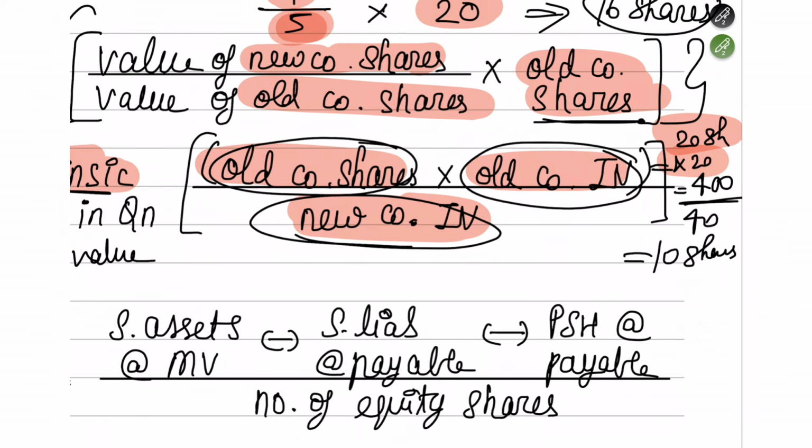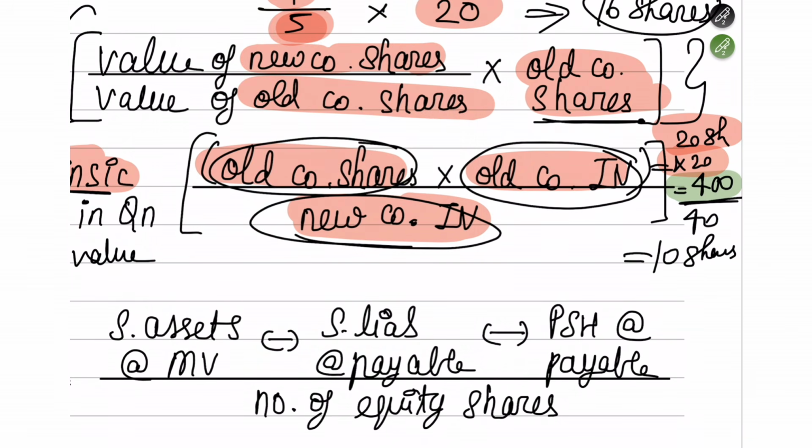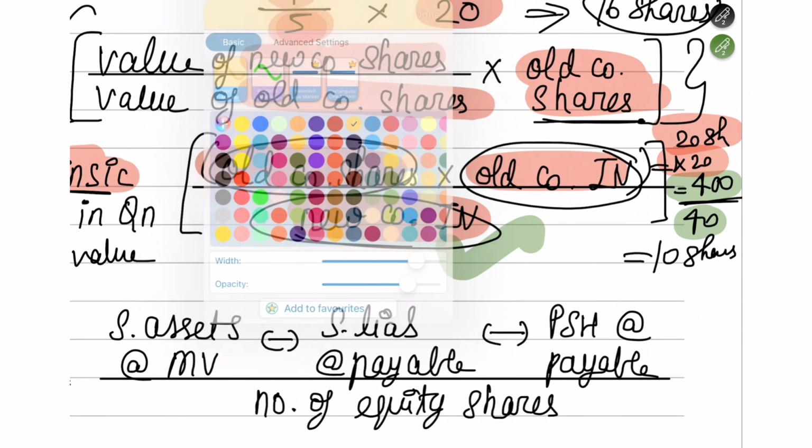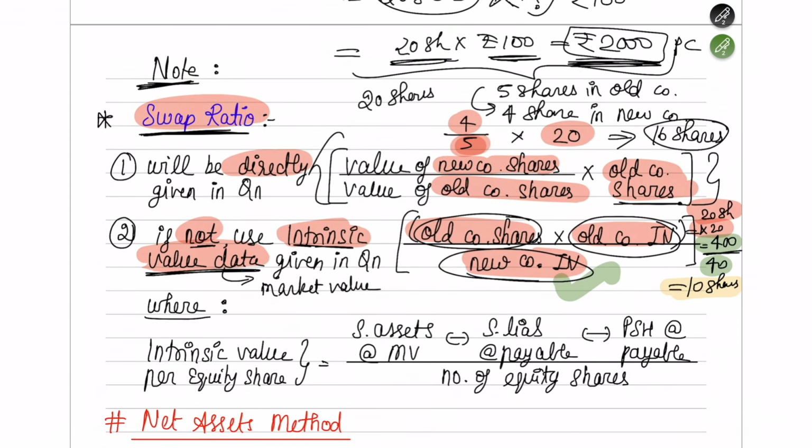So 20 shares I was holding in the old company. Each intrinsic value was 20 rupees. So totally I was holding shares worth 400 rupees. The intrinsic value of each share of the new company is 40 rupees. So how many shares am I going to get now? I'm going to get 10 shares in the new company. I hope you understood this calculation also.